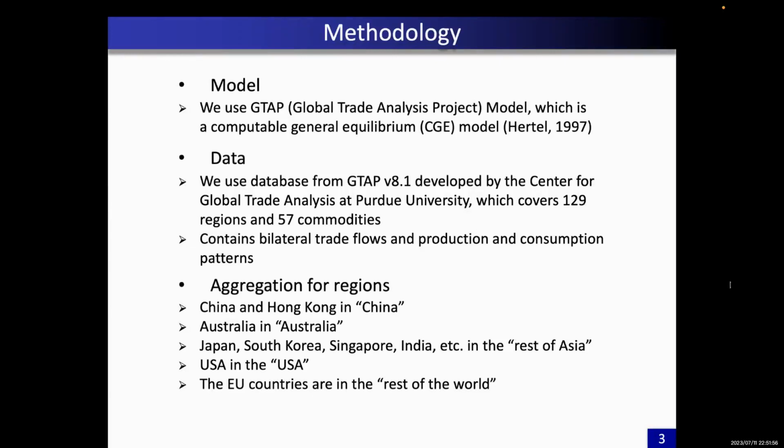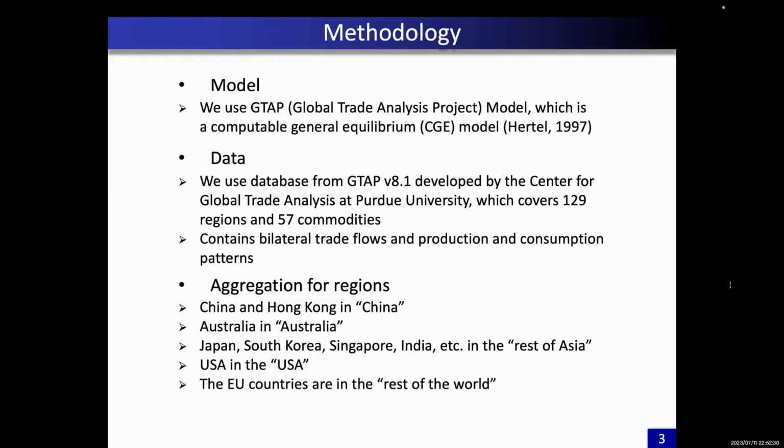We use the GTAP model, which is a computable general equilibrium model, and we use the database from GTAP version 8.1 developed by the Center for Global Trade Analysis at Purdue University, which covers 129 regions and 57 commodities. It contains bilateral trade flows and production and consumption patterns. We further disaggregate those countries and sectors into 6 regions and 8 sectors for simplification and computational efficiency.